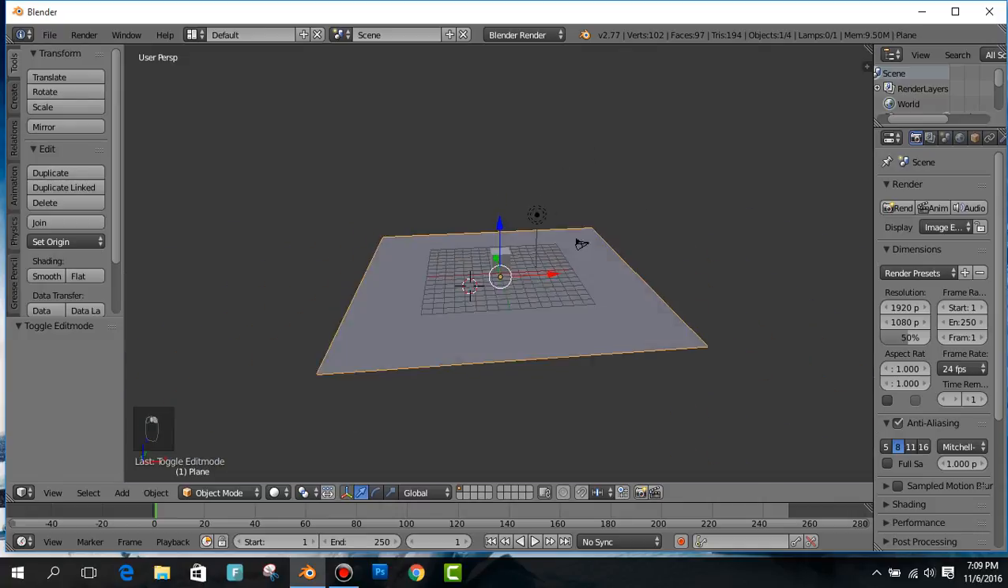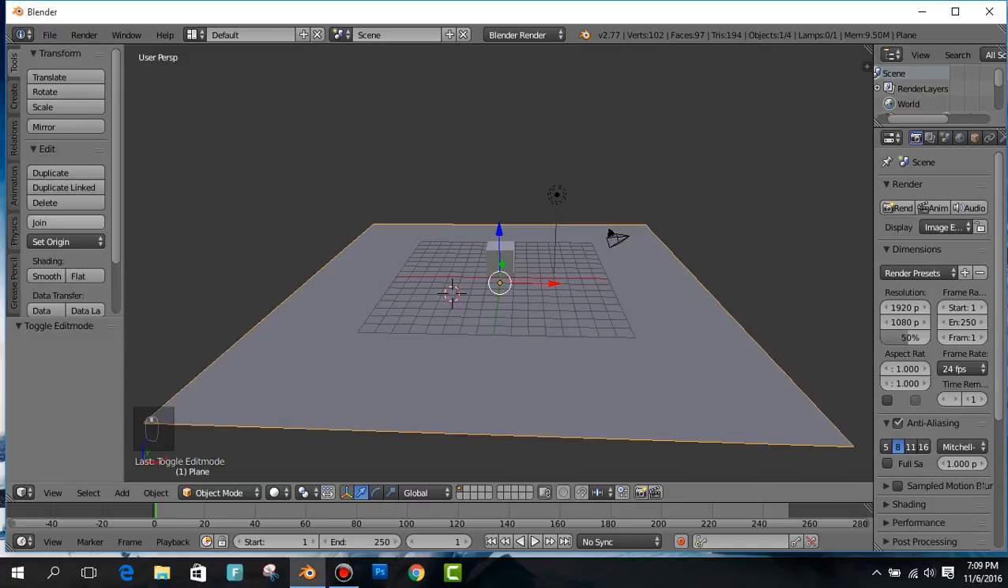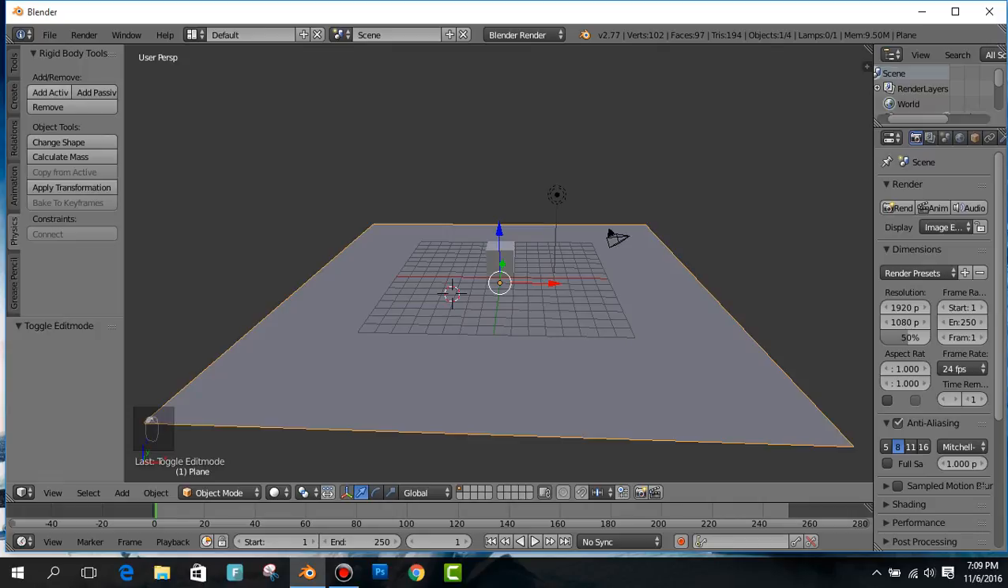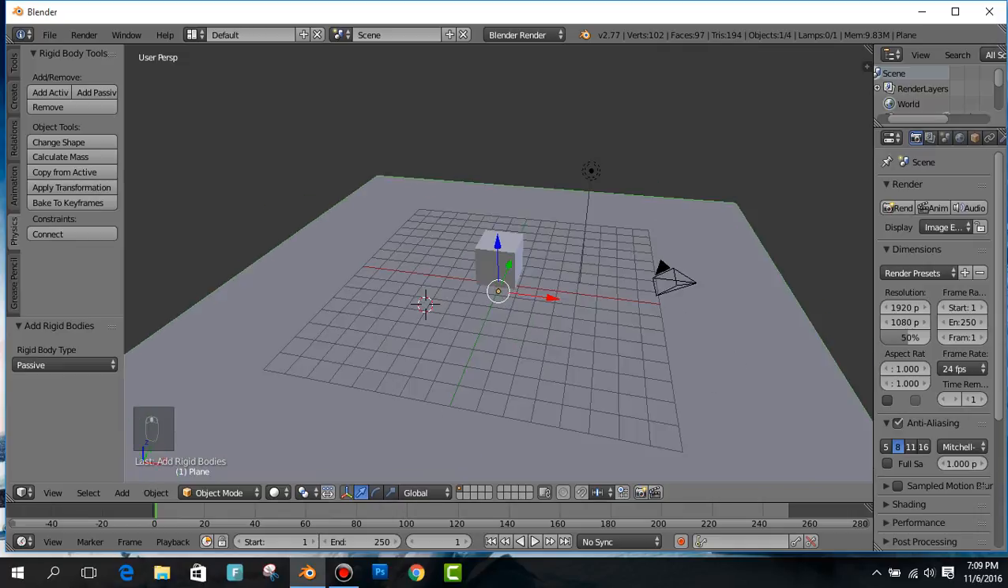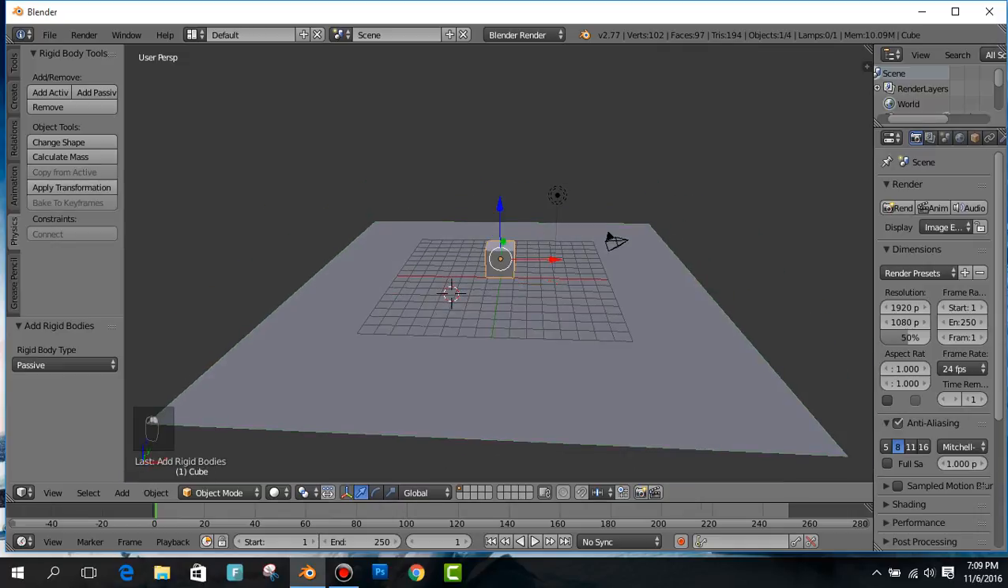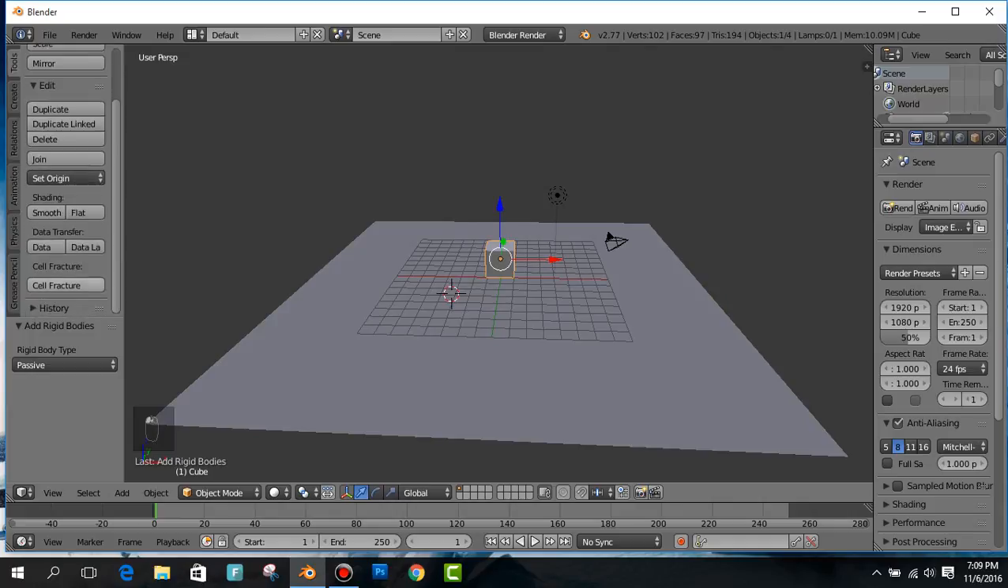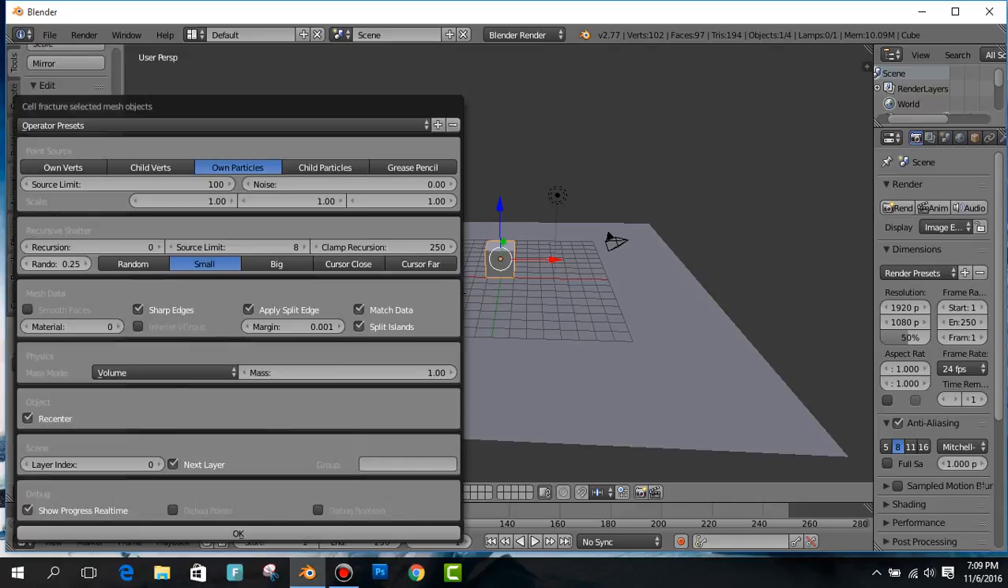select the mesh, and you can go into physics, then add it as passive. So you'll see that some blue line is here. After that you need to select this, go to tools and Cell Fracture. You don't need to do anything here. Just click on the OK button.